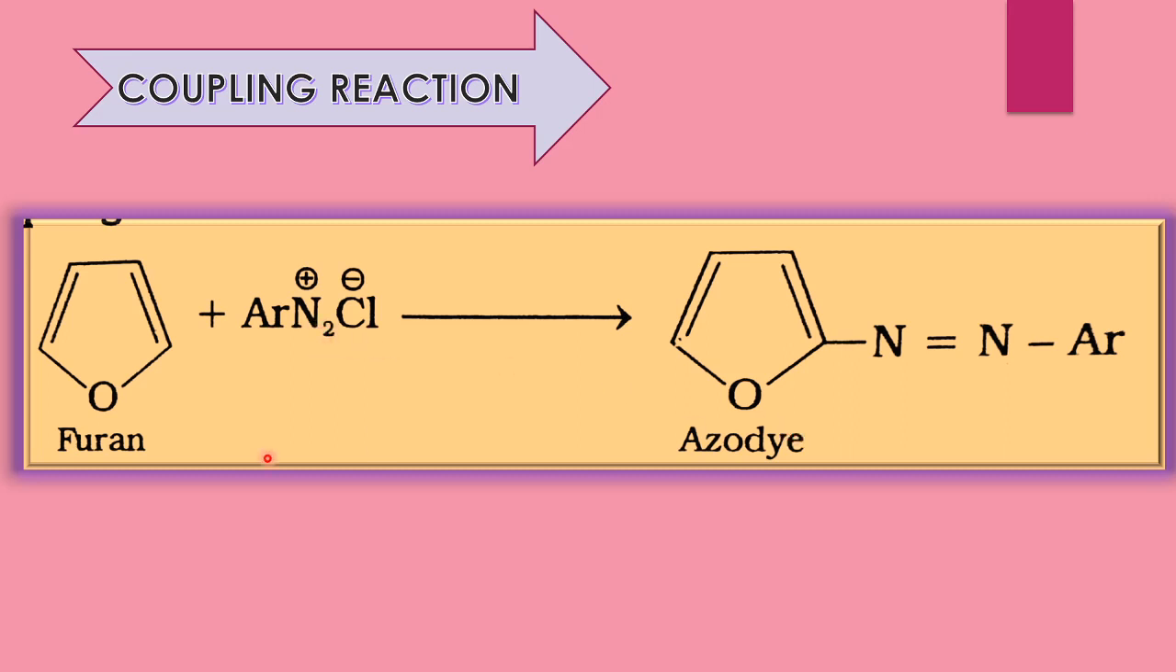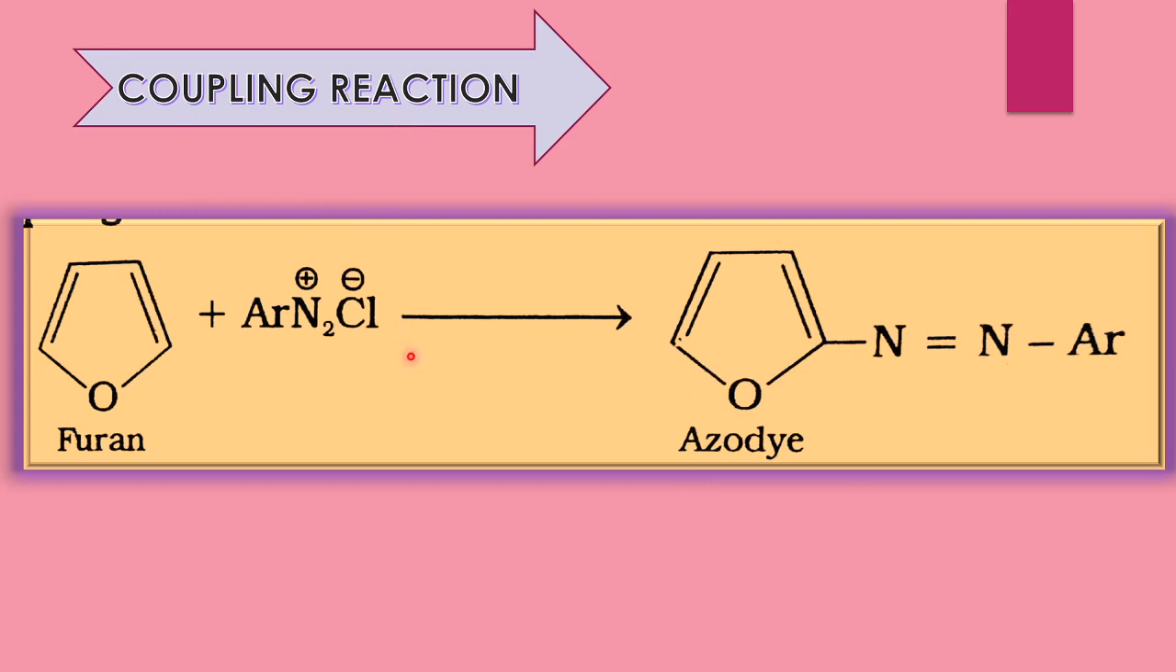Here the nitrogen group is attached, and the Ar group is present here, meaning here is N double bond N, with the Ar group attached to this furan. It is called the coupling reaction. Here there is formation of azo dyes. Azo group means N double bond N, and the Ar group is attached to this furan, so the coupling reaction takes place.